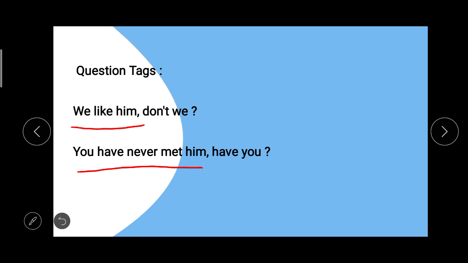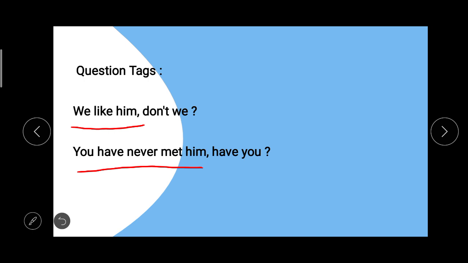But the last remaining part of the sentences is separated with a comma. And you can see the first part of the sentences. In number 1, the first part of the sentence was a positive one. And in number 2, the first part of the sentence is a negative one. So with a positive sentence, after putting the comma, we have put